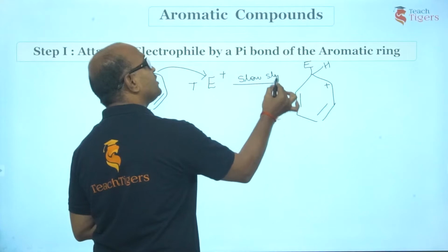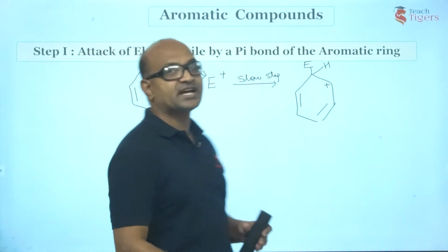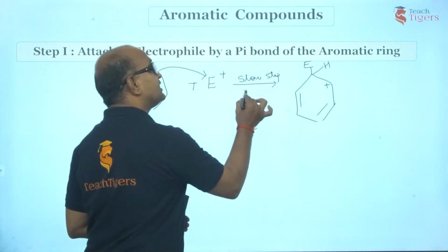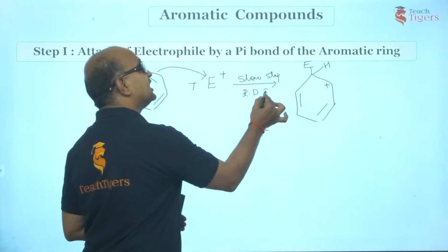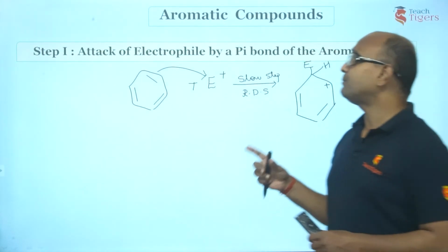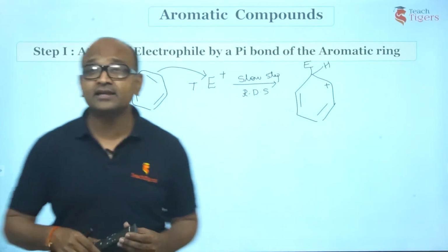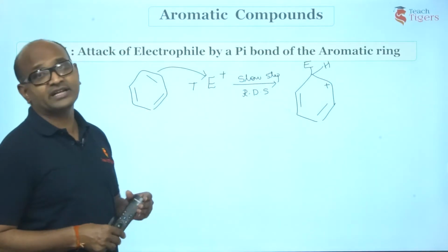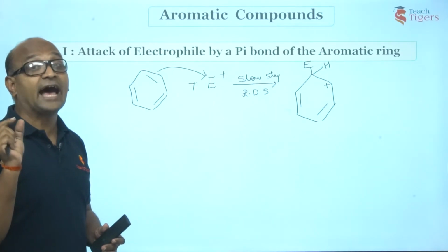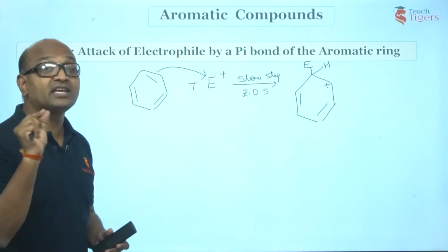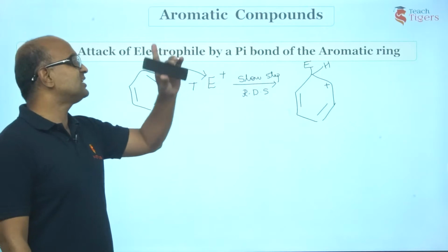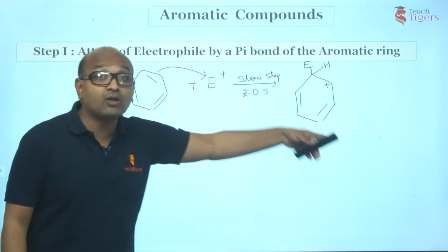Now what do we call this slow step in a complex reaction? If you people remember, I told you we call it RDS, rate determining step. So the first step is the attack of the electrophile by a pi bond of the aromatic ring. This is a very slow step because benzene is going to lose its aromatic nature temporarily. I told you in all reactions the benzene ring is retained. So the first step is the formation of this carbocation.